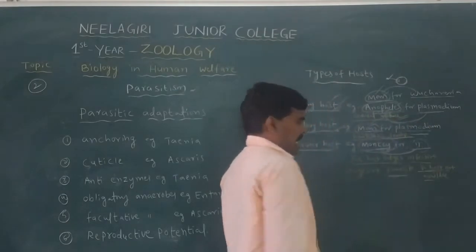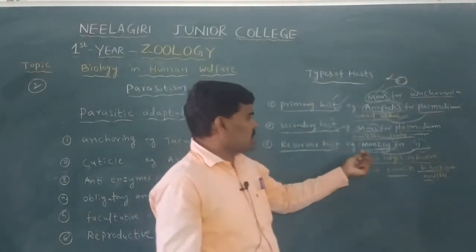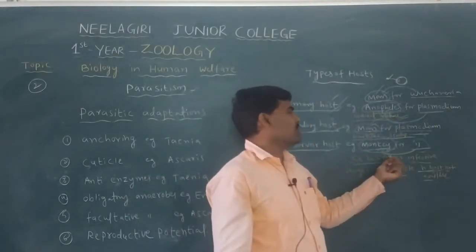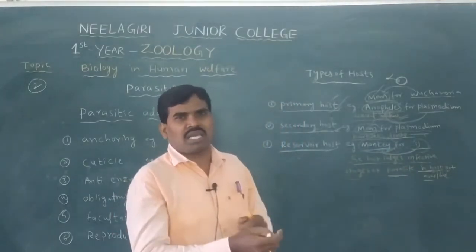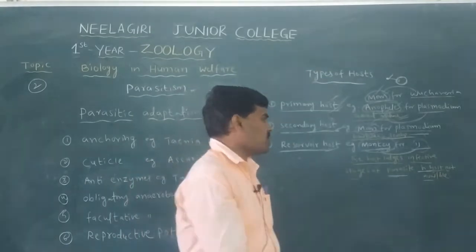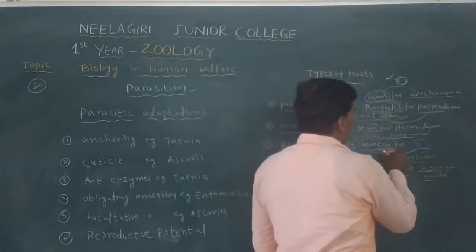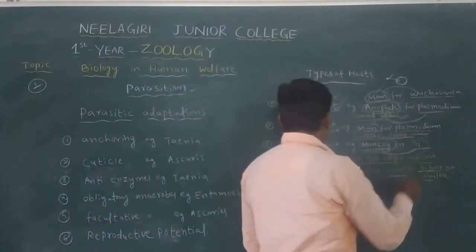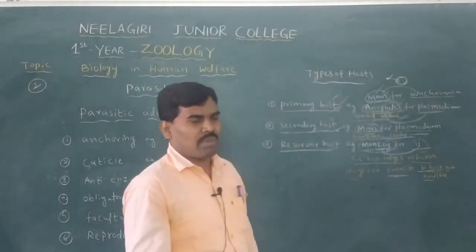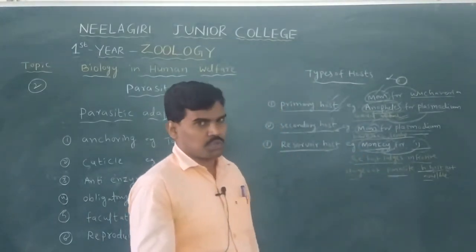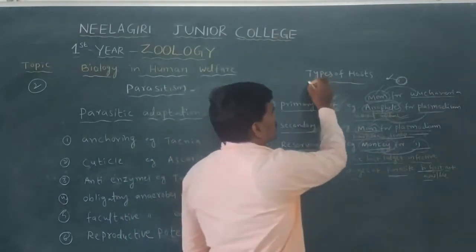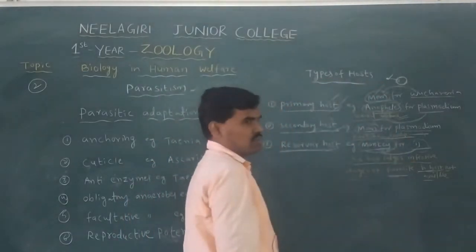So anyway, a definite host is available, and it immediately reaches the definite host. This is still the monkey's body, and it stays in the monkey's body. This type of host is called a reservoir host. So, types of host.